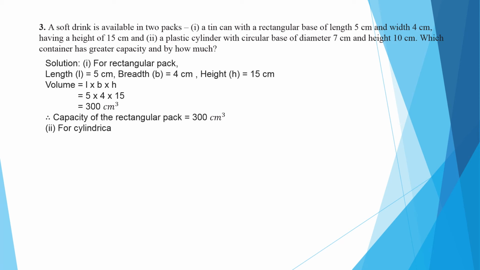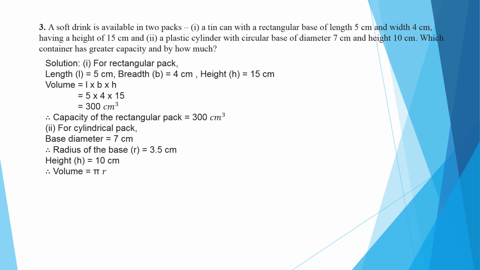Now for the cylindrical pack, diameter is 7, so radius becomes 7 by 2, and height is 10. I have taken 3.5 when we divide 7 by 2. So volume of cylinder is pi r square h, 22 by 7 into 3.5 into 3.5 into 10. After calculation, we get 385 centimeter cube.